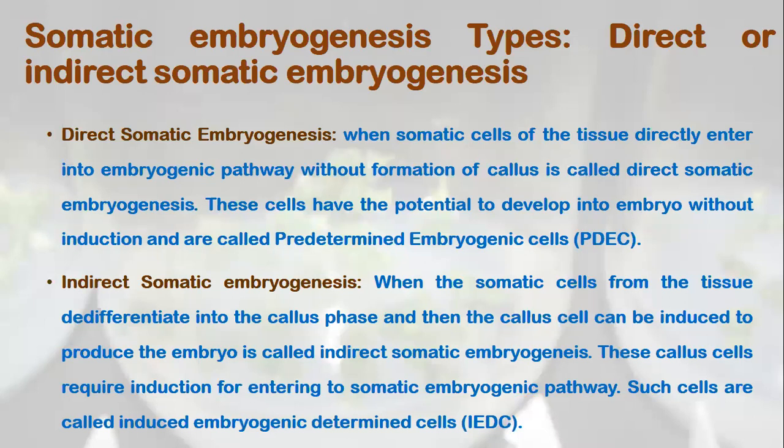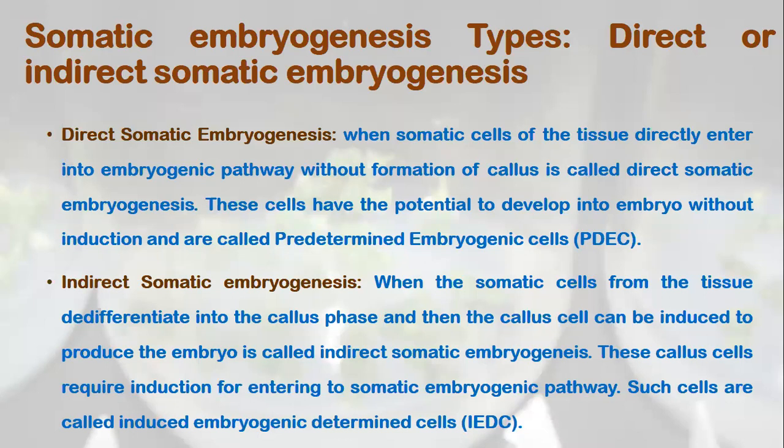Now, somatic embryogenesis types, how many types? It can be direct or indirect somatic embryogenesis. Direct somatic embryogenesis is when cells in the tissue or in the explant directly enter into the embryogenic pathway.